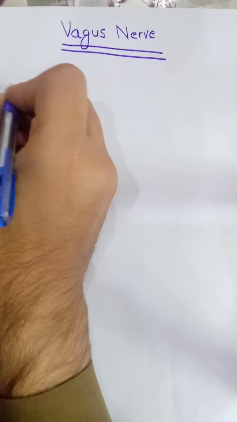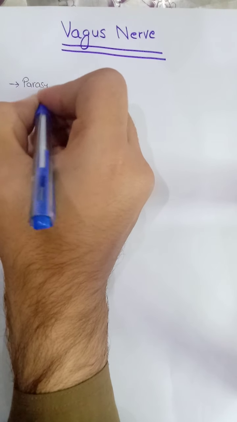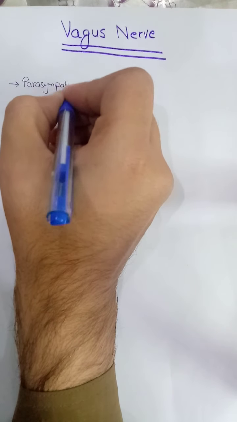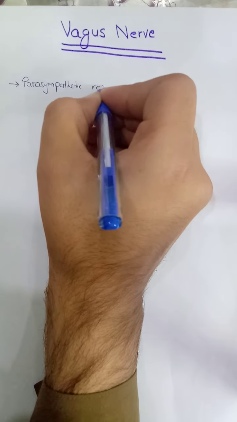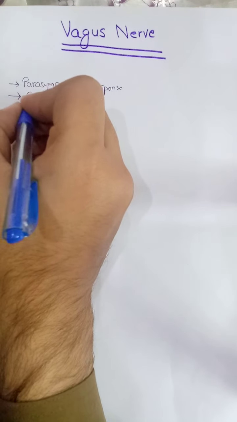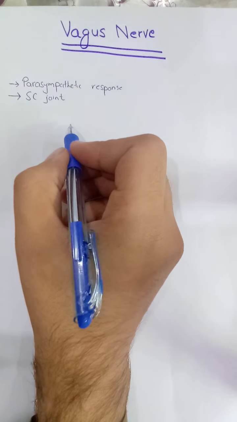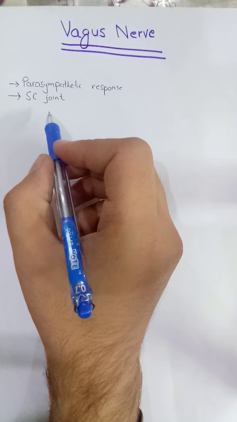Today we will discuss the right and the left vagus nerve, which are part of the superior mediastinum. We will see their brief introduction, their course in the mediastinum, and their relation with several structures in the mediastinum. First of all, we must know that the vagus nerve is involved in the parasympathetic response, which means bringing the body back from the emergency situation, and it will enter the thorax by passing posterior to the sternoclavicular joint. Both the right and the left will enter the thorax by passing posterior to the respective sternoclavicular joint.